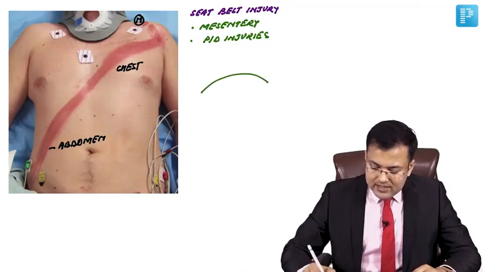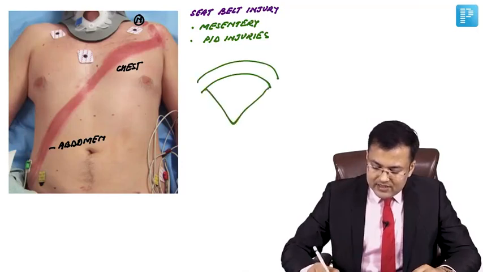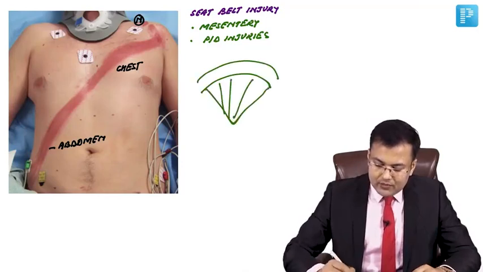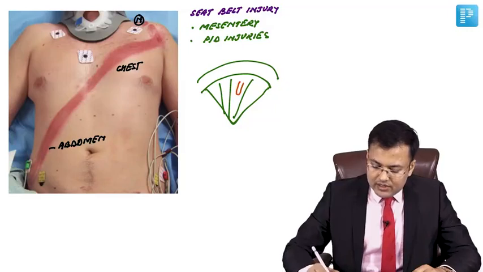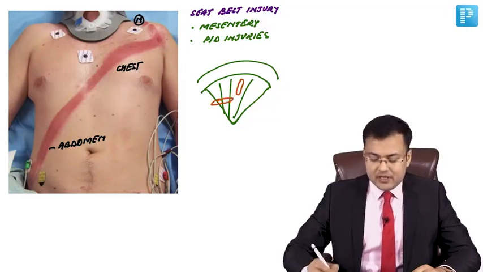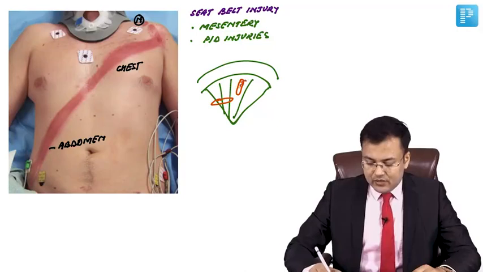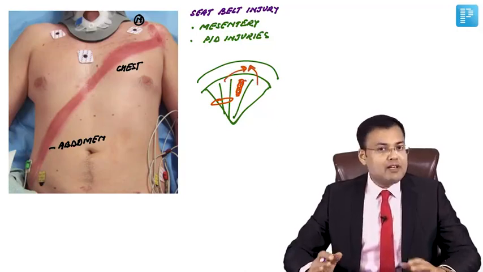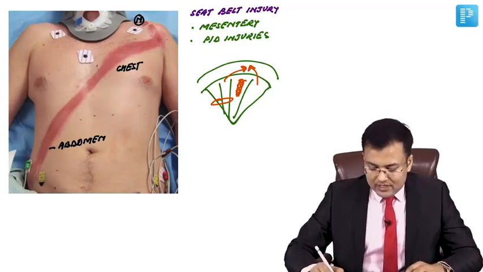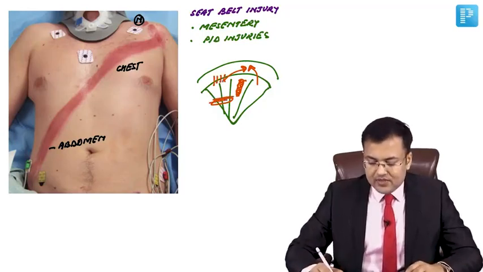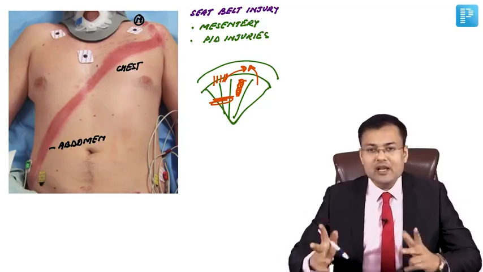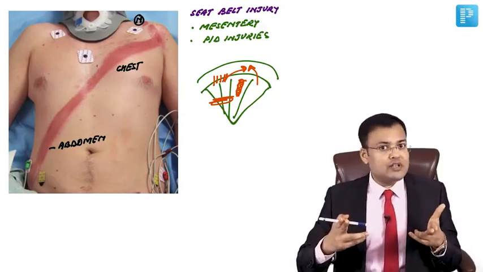In seatbelt injuries, there is tear to mesentery, and there are two types of tear. One is longitudinal, and the second is transverse. If longitudinal tear is there, you can easily repair it. Why? Because the blood supply of bowel is not hampered. But if transverse tear is there, here you can see the blood supply of bowel is hampered, and in this case we have to go for resection and anastomosis.